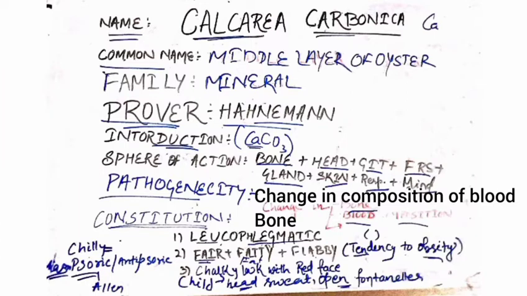The Calcarea carb child is chalky, with a red face, meaning the face is white with red marks. Peculiarly, the head sweats, and the child has open fontanelles; in open fontanelles we mainly give Calcarea carb. They are chilly patients, meaning all complaints are aggravated by a chilly or cold environment.